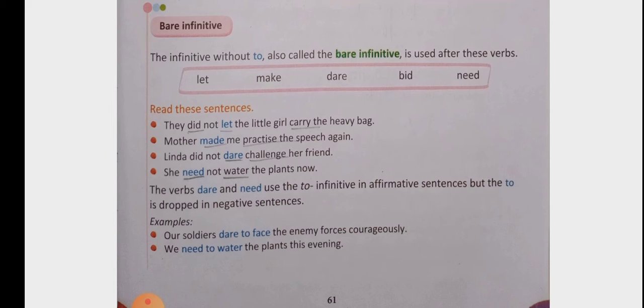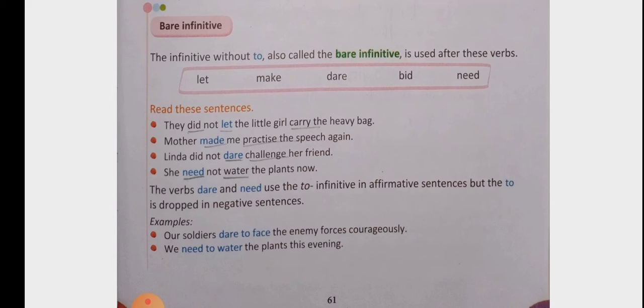In the next sentence, mother made me practice the speech again. Here mother is the subject, made is the main verb and practice is bare infinitive. Linda did not dare challenge her friend. Linda is the subject, dare is the main verb, challenge is bare infinitive and her friend is object.